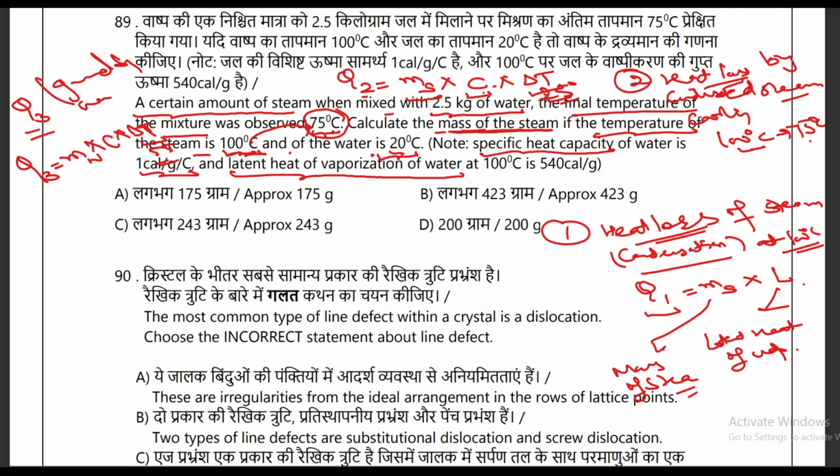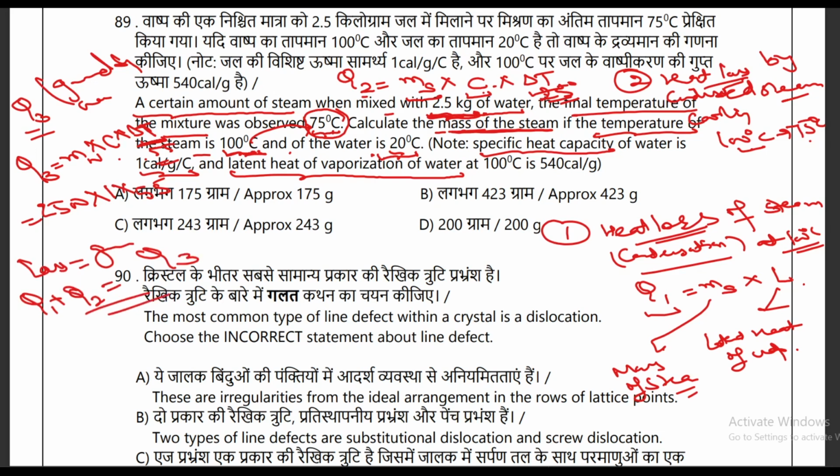Okay, and in the case of, see, this is the mass of water. Okay, 2.5 kg, and 2.5 kg you can take it into grams, which will be 2500. Clear? And the value of heat capacity is 1, change in temperature is 55. So at the end what will happen, overall heat compensation will be: all loss equal to gain. Okay, it means Q1 plus Q2, gain is Q3.